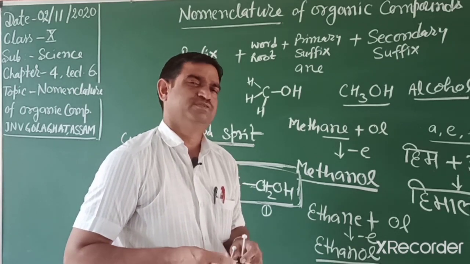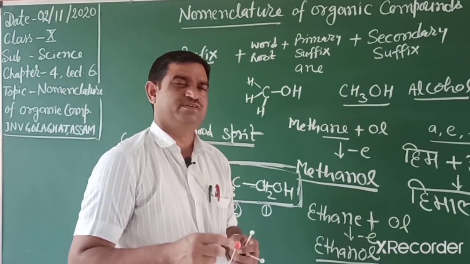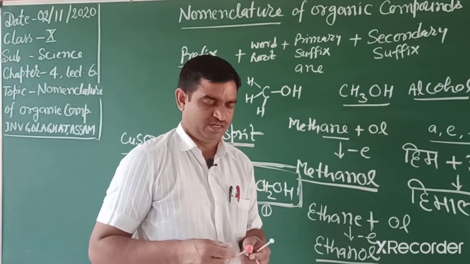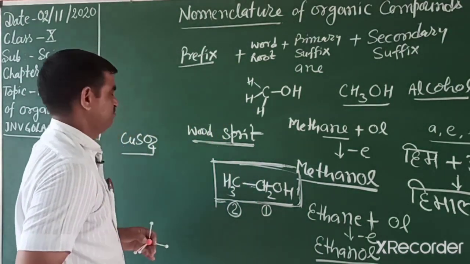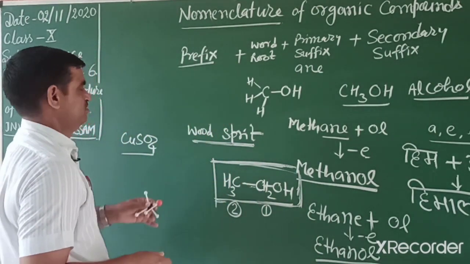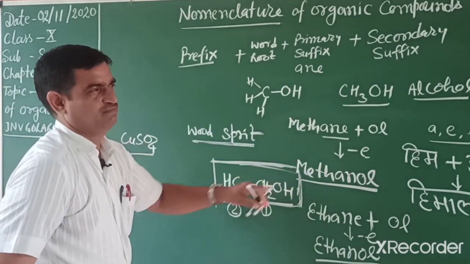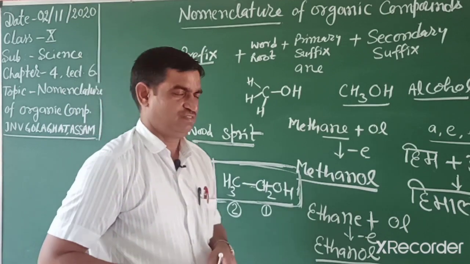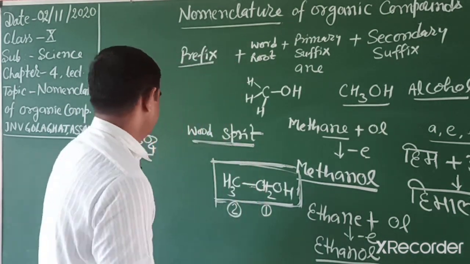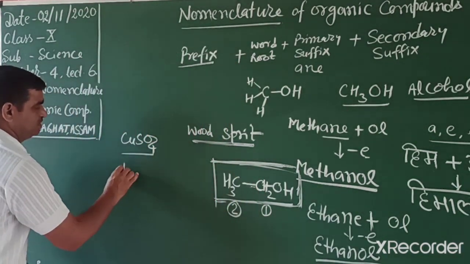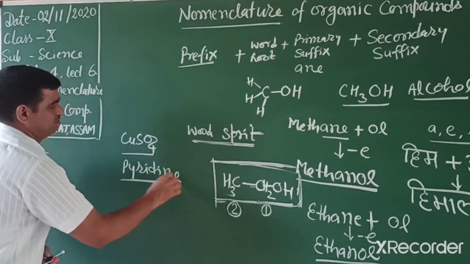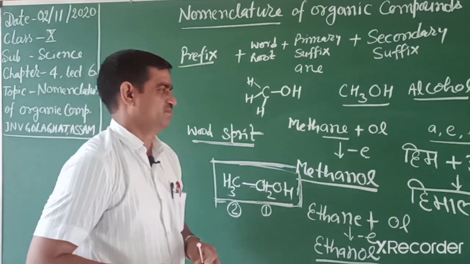If a drunkard could drink easily when alcohol is available in the laboratory, so that alcohol is made unfit for drinking by mixing poisonous substances like methanol, copper sulfate and other substances. Pyridine, a chemical we will discuss later, is also mixed into laboratory alcohol.